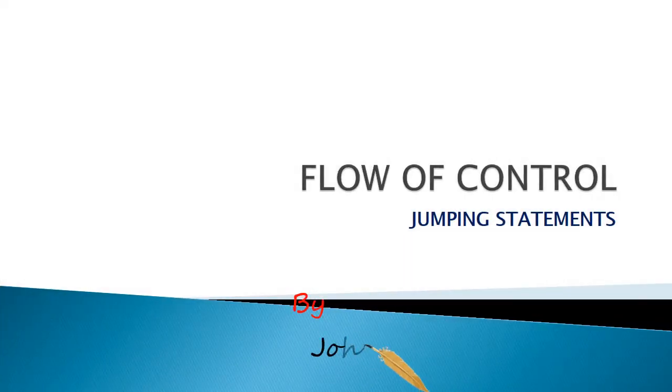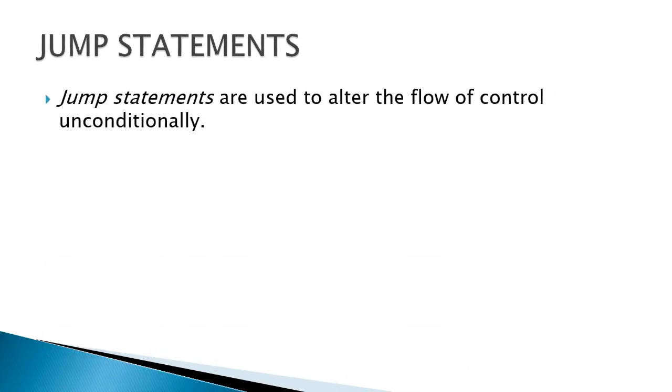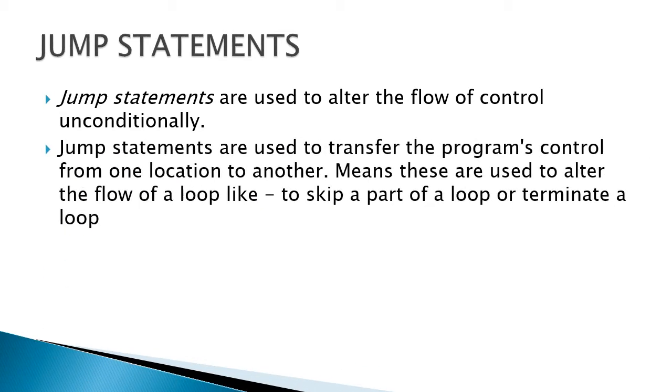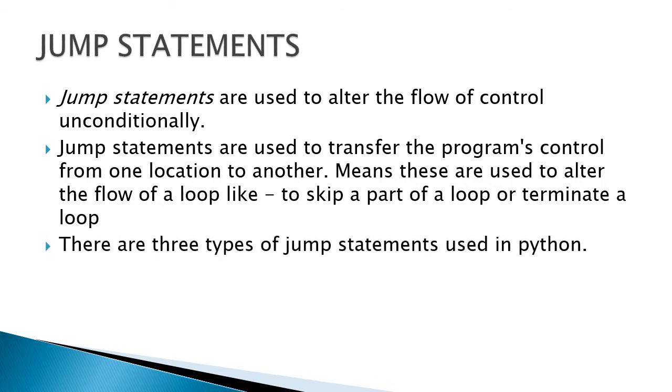In this video, we are going to see about the jumping statement. It also belongs to flow of control in Python. Jumping statements means changing the flow of execution unconditionally. It transfers the program's control from one place to another. There are three types of jump statements available in Python: break, continue, and pass.